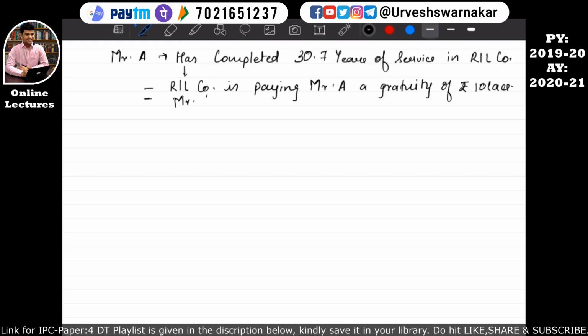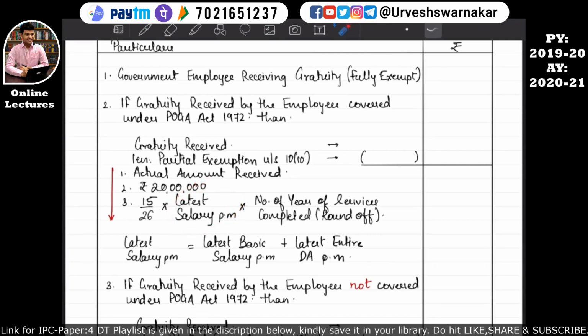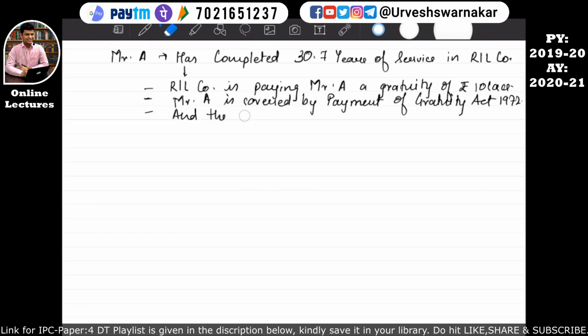And Mr. A is covered by payment of gratuity, that is the Gratuity Act 1972, okay. And the latest salary per month of Mr. A is rupees 30,000 per month, okay.